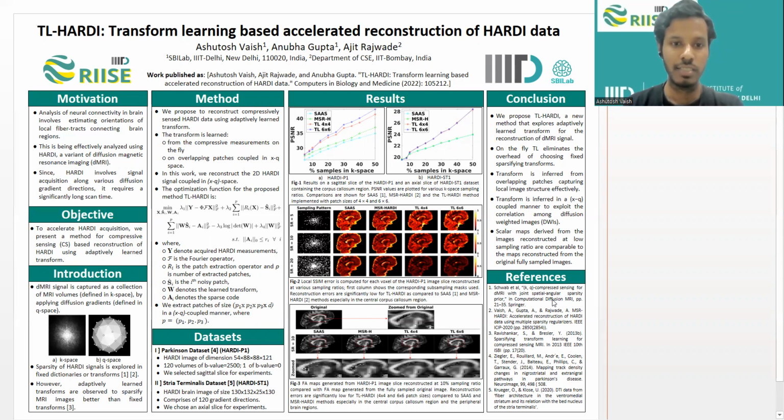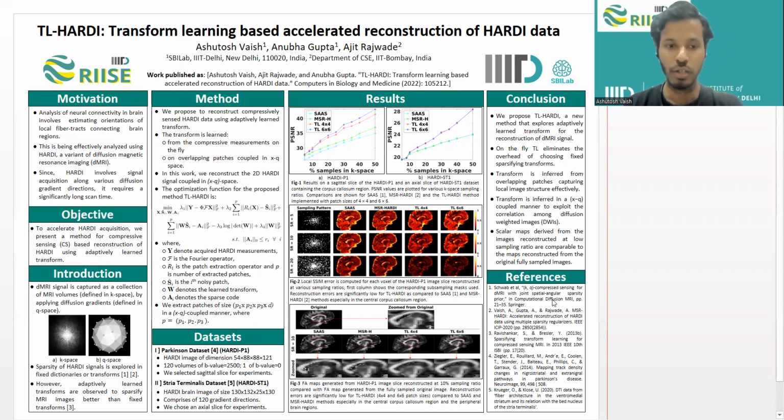Now, talking about the results, these are some reconstruction results that we got on HARDI P1 and HARDI ST1 data sets. We can observe that there is significant gain in terms of PSNR at almost all sampling ratios, especially at higher sampling ratios. We can also see that errors are significantly reduced as compared to other state-of-the-art approaches in the second figure. We can also check for improvement using fractional anisotropy or FA maps, depicting better reconstruction at the middle corpus callosum region, connecting the left hemisphere of the brain to the right hemisphere.